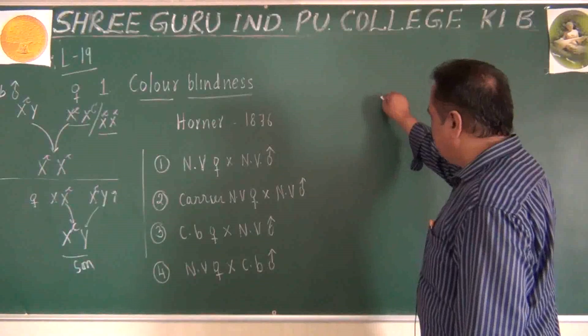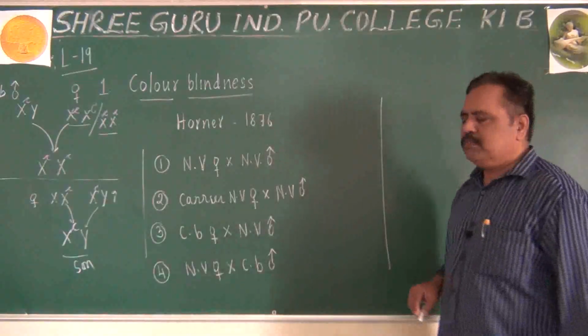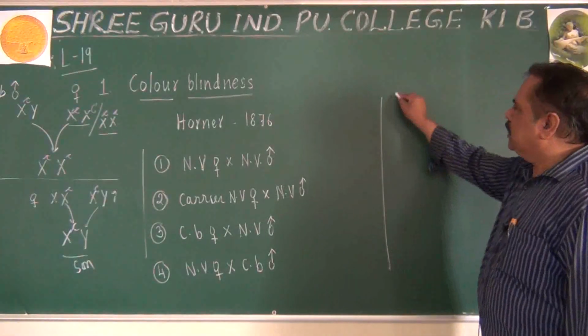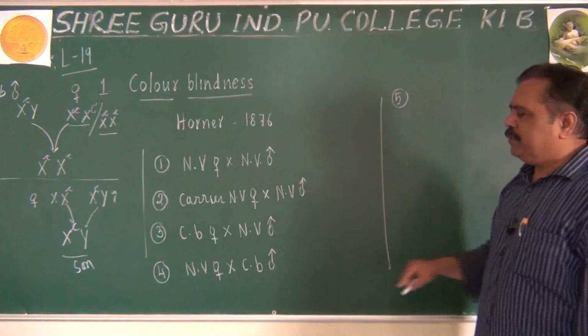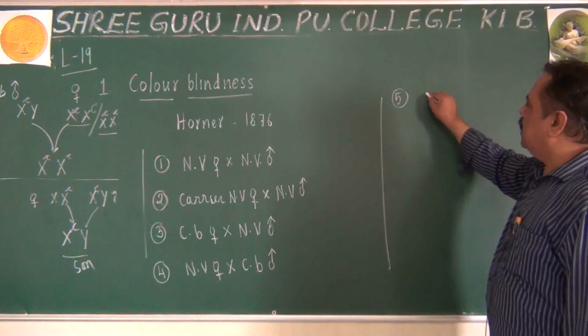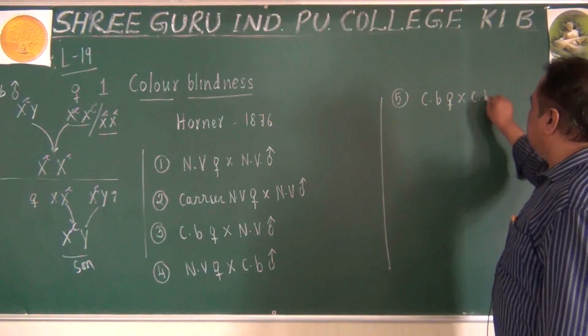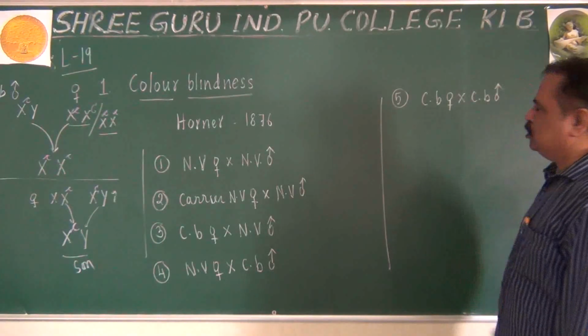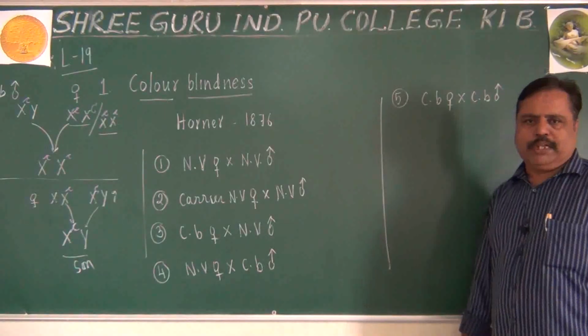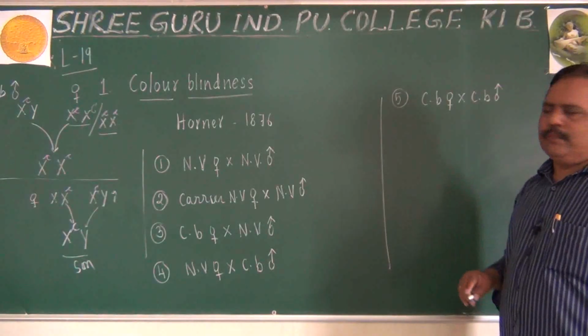Let us come to another method also. There can be a marriage between a colorblind female and a colorblind male also. Both the parents are colorblind. That is also possible.